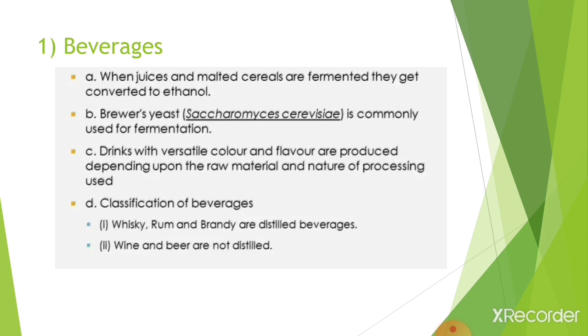Brewer's yeast, whose scientific name is Saccharomyces cerevisiae, is commonly used for fermentation. Drinks with various colors and flavors are produced depending upon the raw material and the nature of processing. Beverages are classified into distilled and non-distilled beverages. In distilled beverages, there are whiskey, rum, and brandy, and in non-distilled beverages, there are wine and beer.